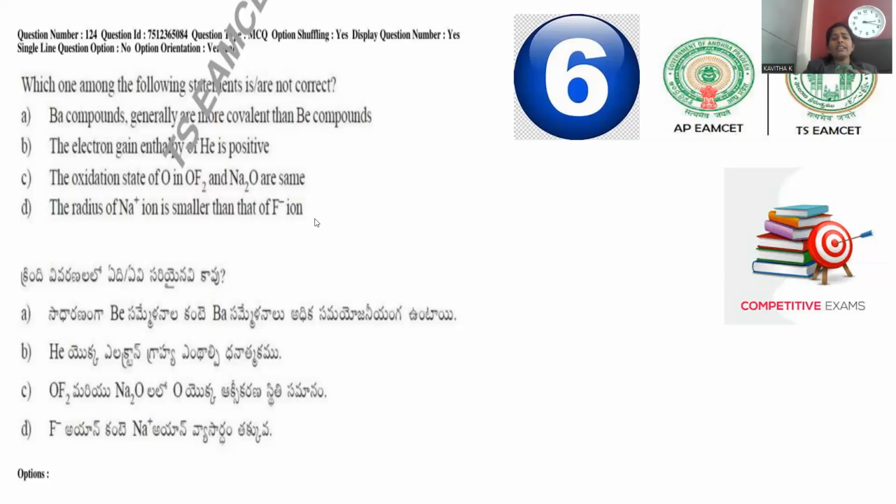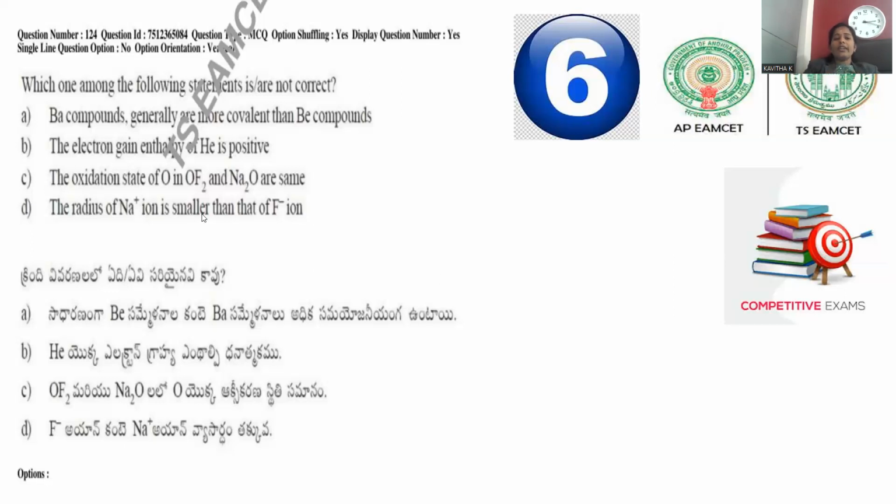Because in Na+ the number of protons is 11, but the number of electrons is only 10. So the nuclear force on the outermost electrons is larger, the forces operate strongly, and all the electrons are contracted to the maximum extent.